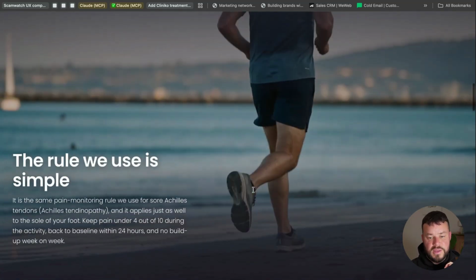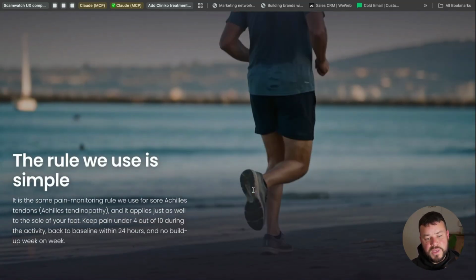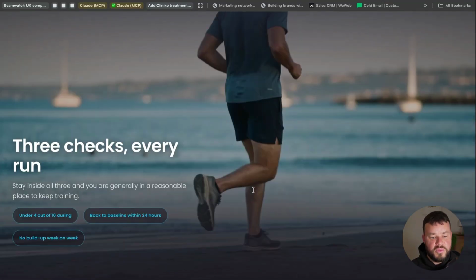And then as I scroll down again, the text disappears. Then it comes up with a rule we use is simple. It is the same pain monitoring rule we use for a sore Achilles tendon, and it applies just as well to the sole of the foot. Keep pain under 4 out of 10 during activity, back to baseline within 24 hours, and no build up week on week. 3 checks every run. Stay inside all 3 and you are generally in a reasonable place to keep training. So under 4 out of 10, back to baseline within 24 hours, no build up week on week.